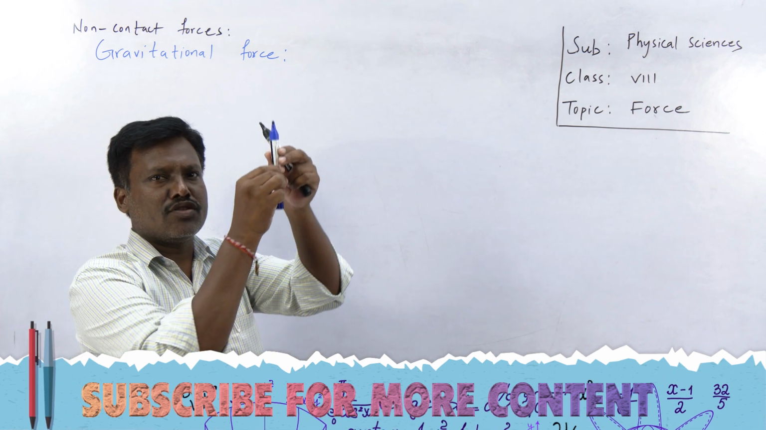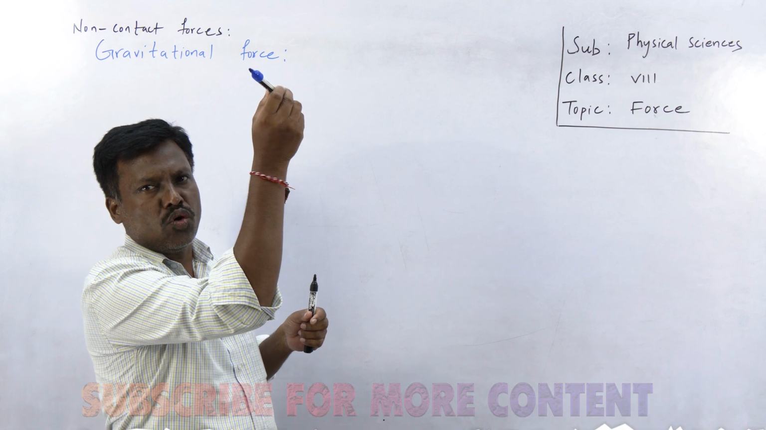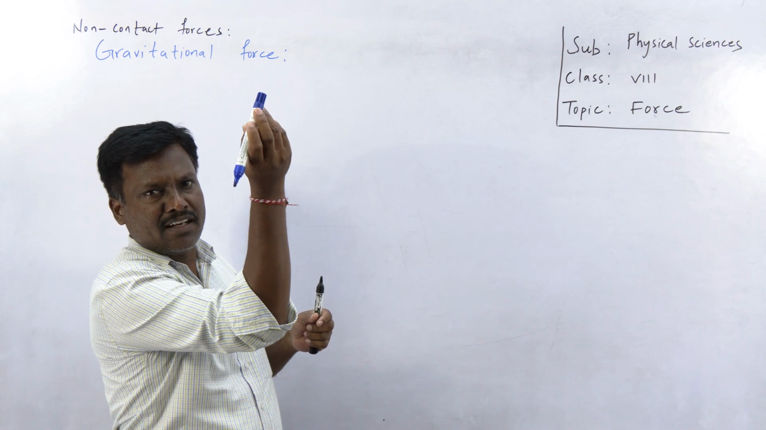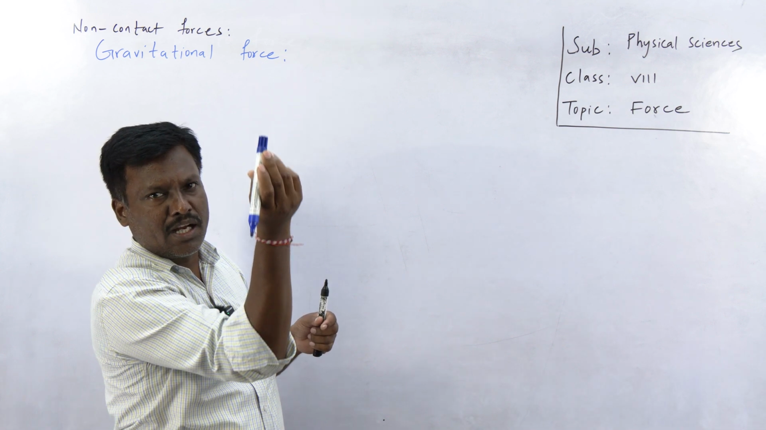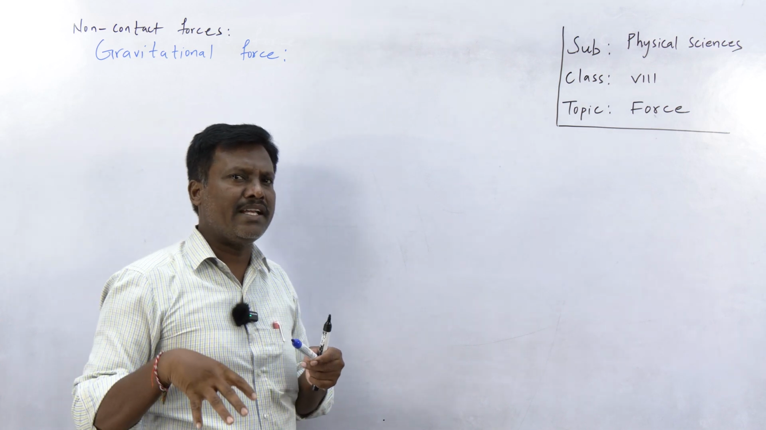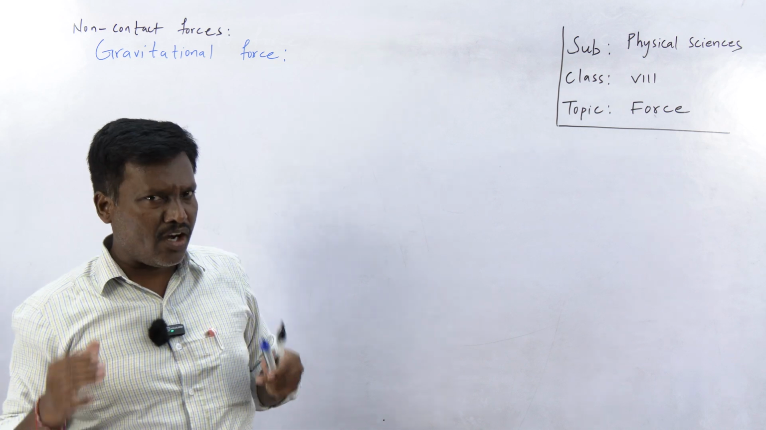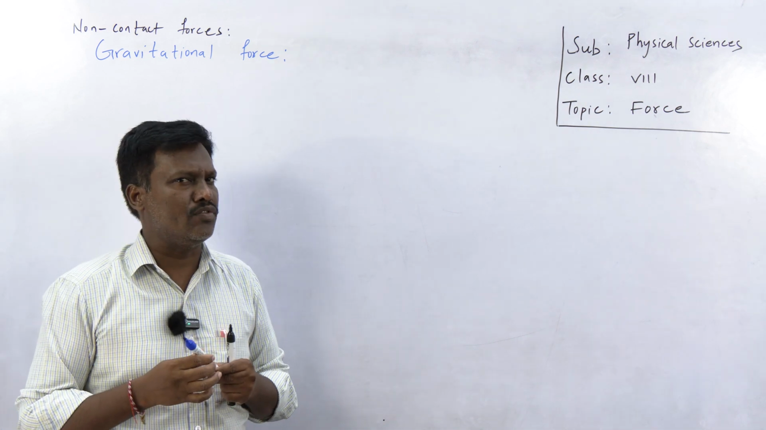Now, this body slows down and at one point the velocity completely becomes zero and it turns back towards the earth. While it is coming down, the speed increases and it falls on the earth, right? Why is this happening? Because the earth exerts some force on the object. This force is called gravitational force.